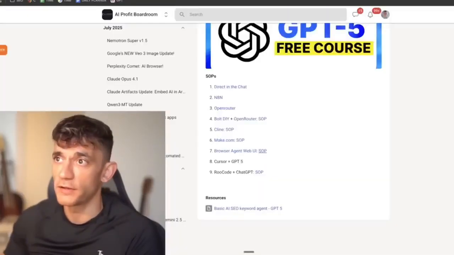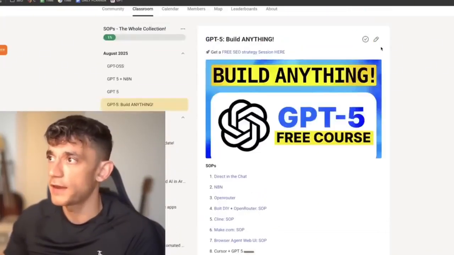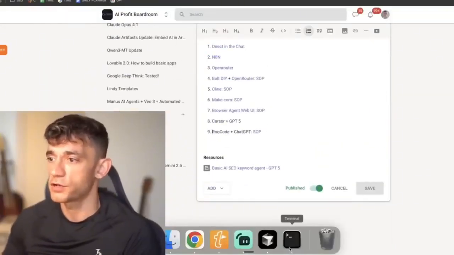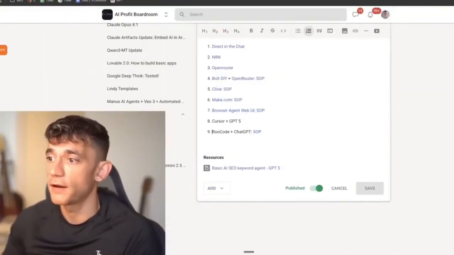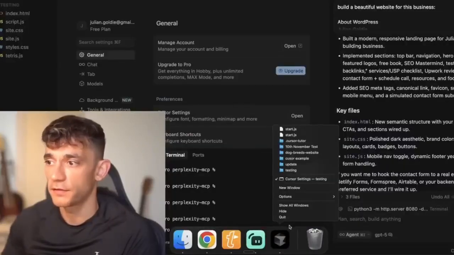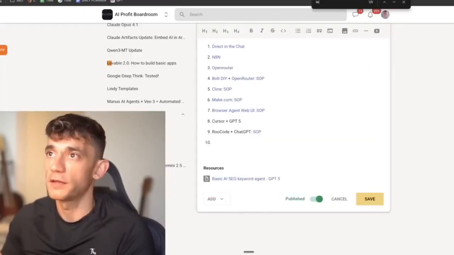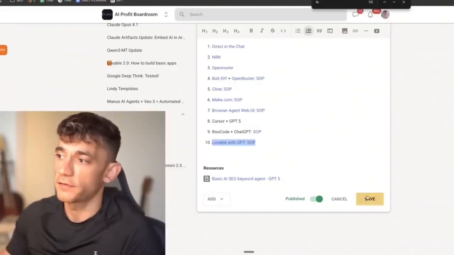But we've shown so many different ways to use this, right? If you want to get an SOP on Lovable, let me show you exactly how to do that. So what we can do, and I'll shut down Bolt Local now, and I'll also shut down Cursor as well. So we've already shown you what you can do with that. If you want to use Lovable, I've got a full SOP right there, if you want to steal the step-by-step instructions.